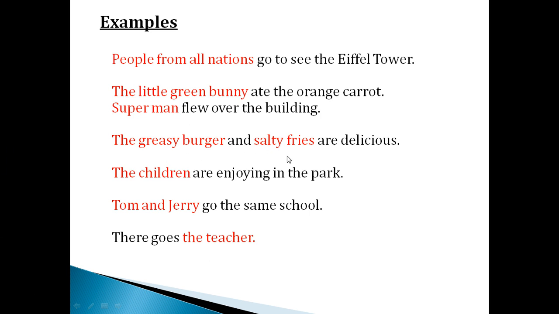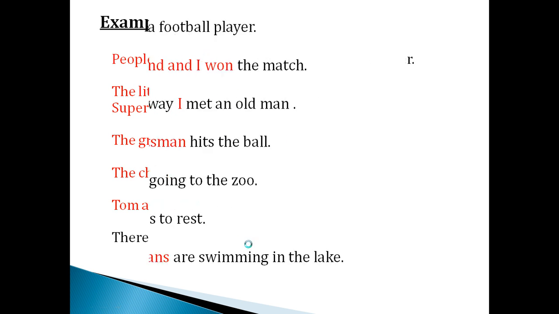The greasy burger and salty fries are delicious. So the greasy burger and salty fries are the subject. These are called as what? Predicate. The children is a subject here, are enjoying. Where are they enjoying? In the park. So we have an action, are enjoying, so it is a predicate. Tom and Jerry is a subject, and go to the same school is a predicate. There goes the teacher. Look at the sentence very carefully. There goes has no meaning alone, so it is a predicate, and the teacher is the subject for you.